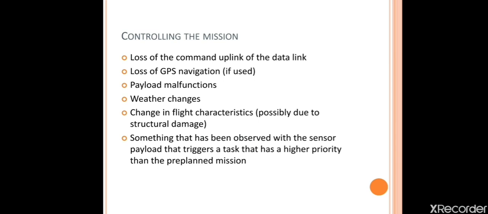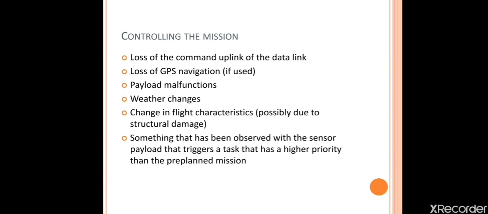Next, weather changes. This is the main problem for all air vehicles, because we need favorable atmospheric conditions to operate any air vehicle. Even a slight change in the atmospheric condition, and we can't operate any air vehicle. That is true for all air vehicles. So under those conditions also we need to complete our mission.